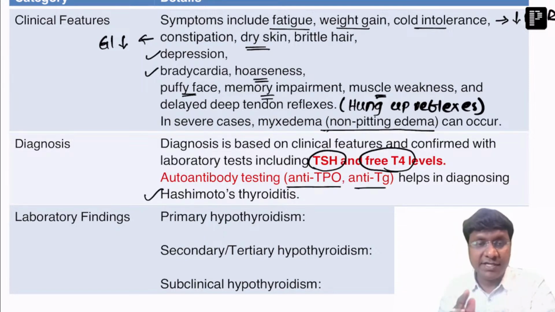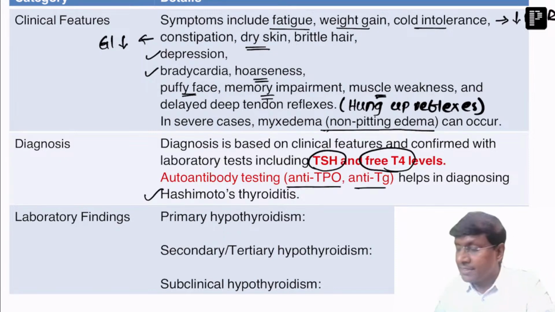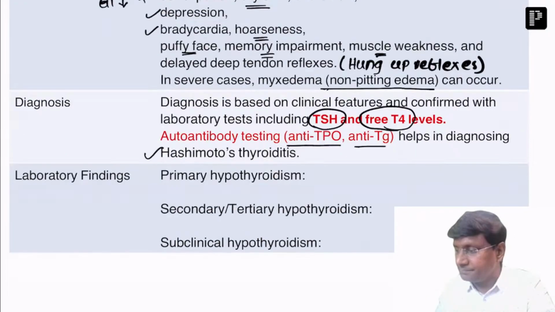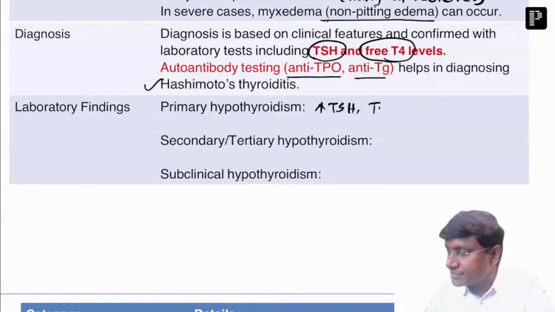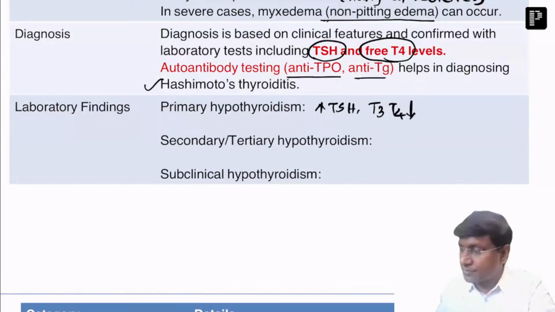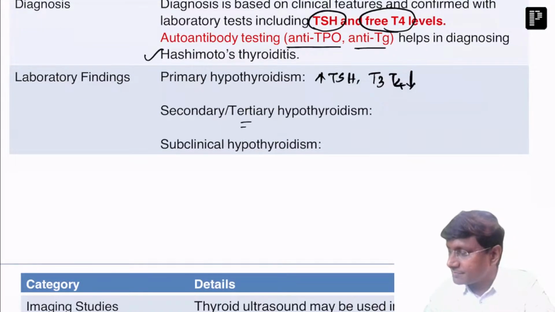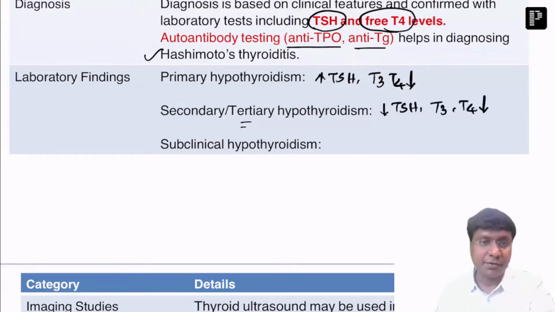Now, if you take T3, T4, TSH in the various forms of thyroid-related disorders, in primary hypothyroidism, what is it that you will notice? In primary hypothyroidism, you will notice that there is an increase in TSH, whereas T3 and T4 will be reduced. Whereas in secondary hypothyroidism or tertiary hypothyroidism, everything will be reduced. TSH is reduced, and subsequently T3 and T4 are also reduced.